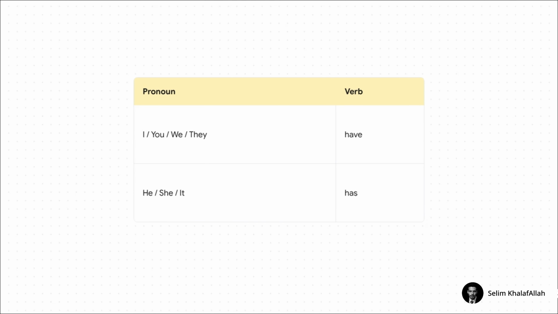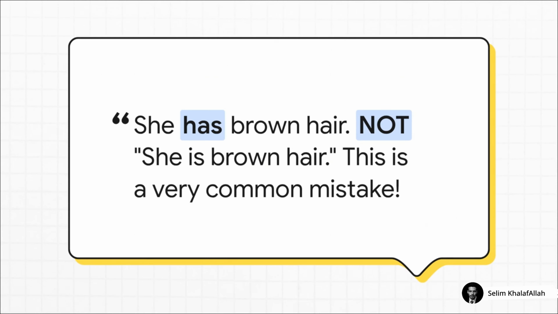So, when do you use have and when do you use has? It's easy. For he or she, we always use has. For everyone else, I, you, we, they, we use have. So, if you're talking about your friend, you'll probably say he has or she has. Okay, listen, this is so important. This is a very common mistake for people learning English. You must say, she has brown hair. You cannot ever say she is brown hair. That's just wrong. A person isn't their hair, right? They have hair. Please remember this one.